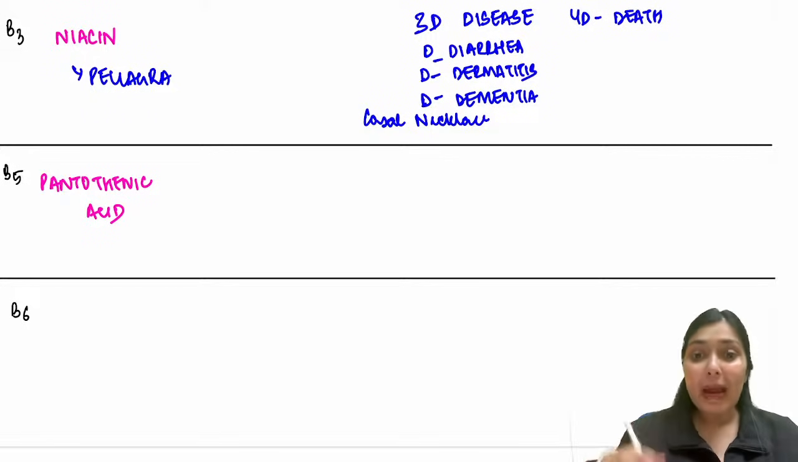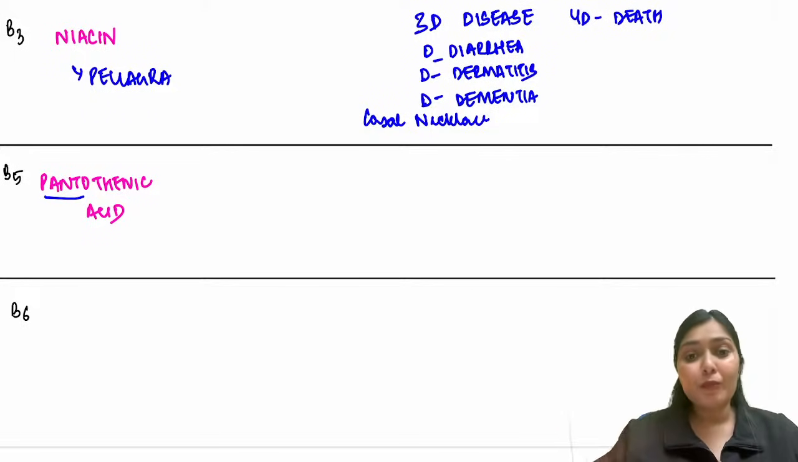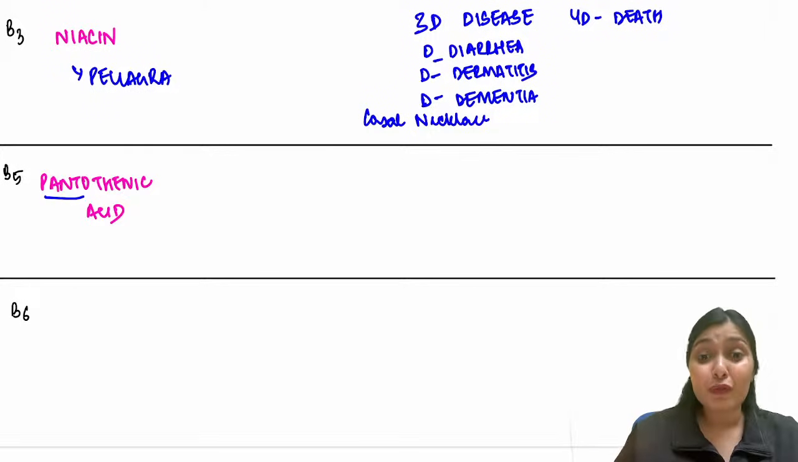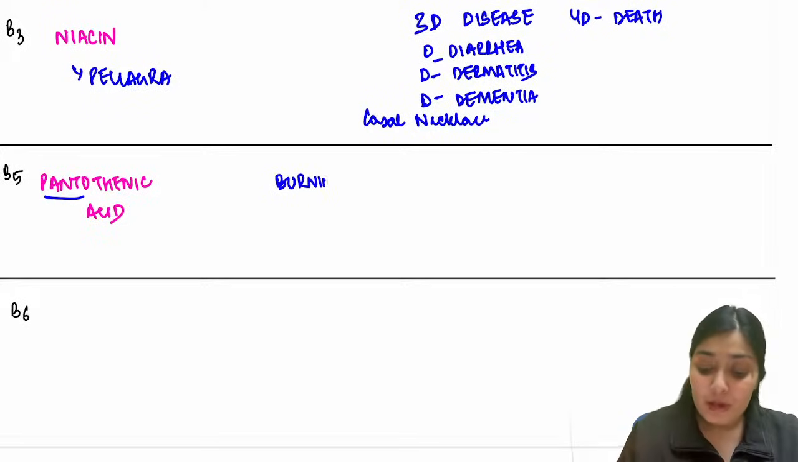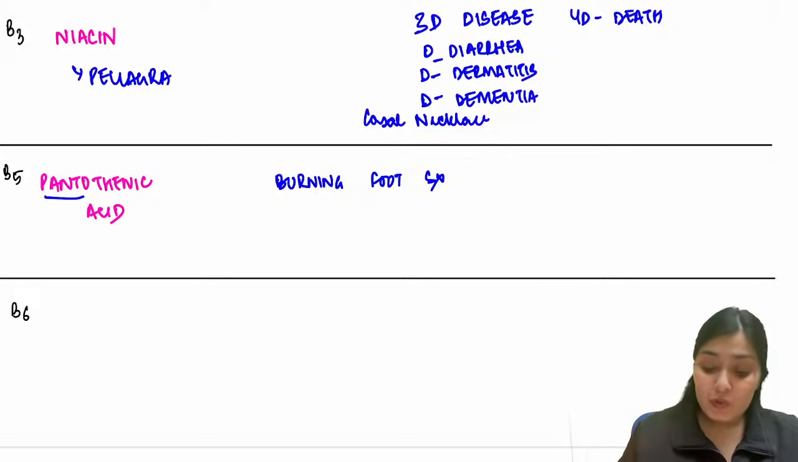Remember the pant that you wear every day. How do you wear pant? You wear the pant through your foot. So pantothenic deficiency causes burning foot syndrome. This is just a mnemonic, right? No logic behind it, just a mnemonic for us to remember. So pantothenic acid deficiency will cause burning foot syndrome. A very painful condition. You have very painful feet. This is known as nutritional melalgia.